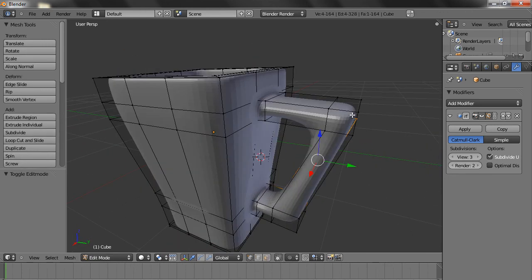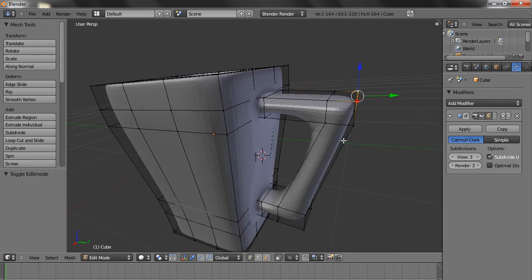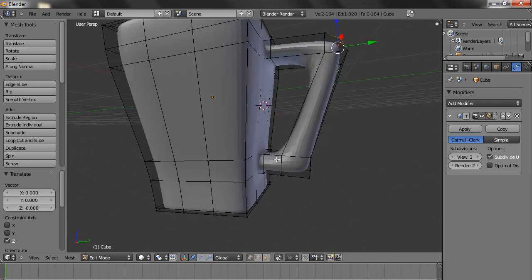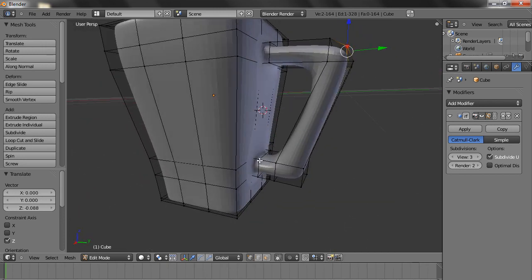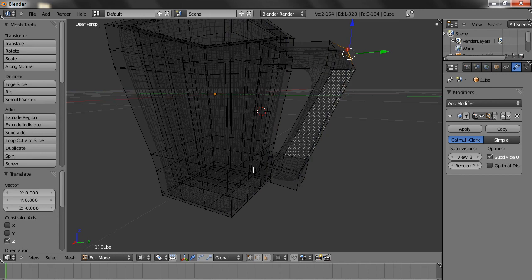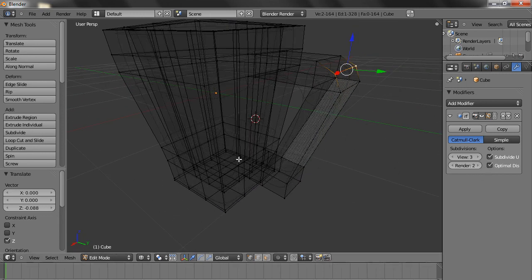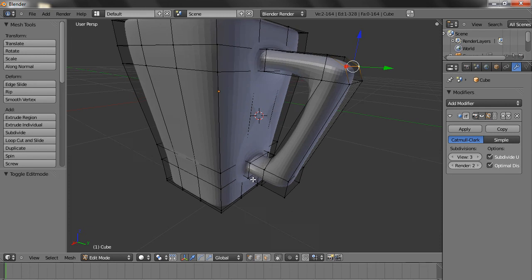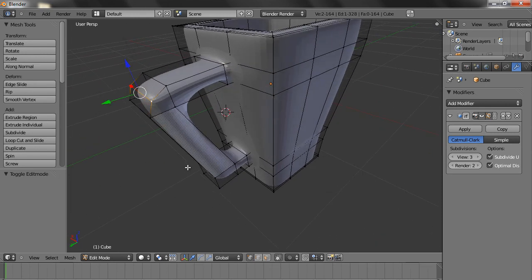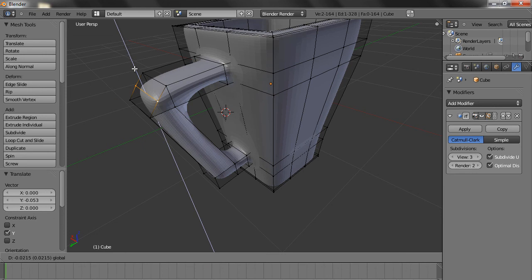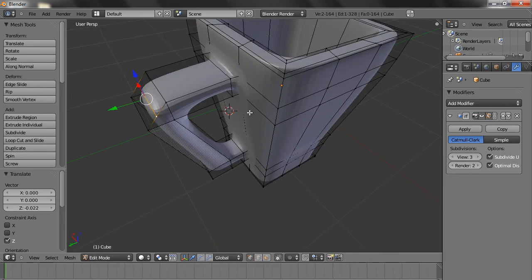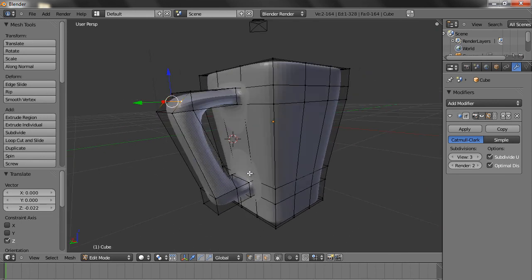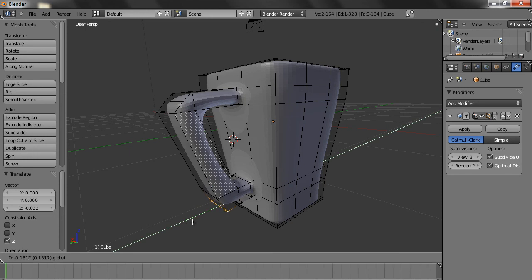Now the cup, if you want this to be a little better, you can do a lot of stuff. Press the Z key, choose optimal draw. Okay. I guess this should be enough. Like this.